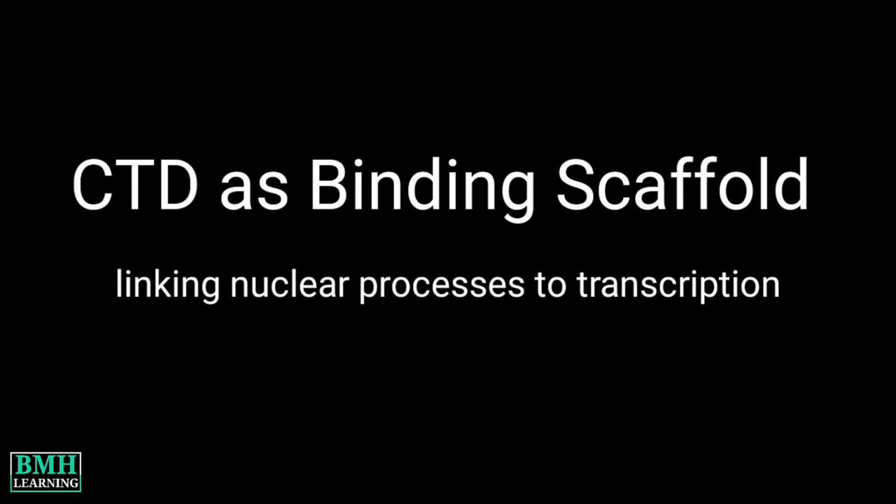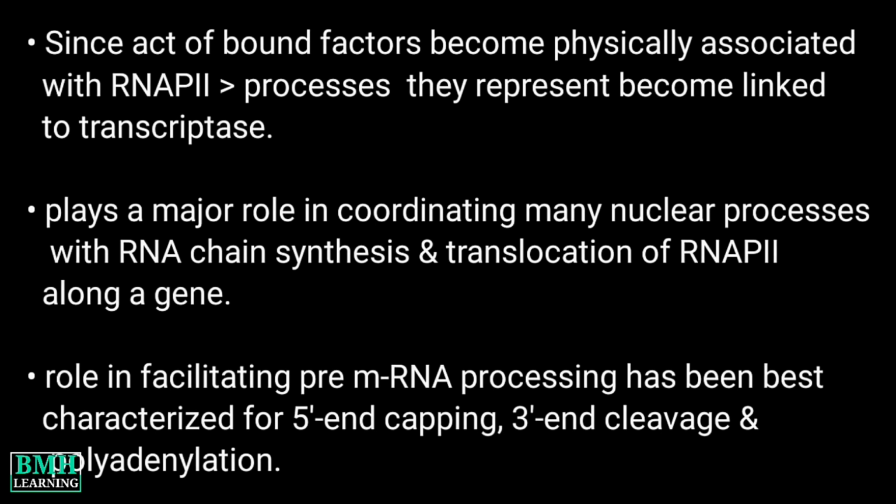CTD as a binding scaffold linking nuclear processes to transcription. If the CTD is not required for catalyzing the synthesis of RNA chains, then what does it do? While its purpose was nebulous for some time, it is now clear that a major function of the CTD is to serve as a binding scaffold for a variety of nuclear factors. Since the activities of bound factors become physically associated with RNA-P2, the processes they represent become linked to this transcriptase.